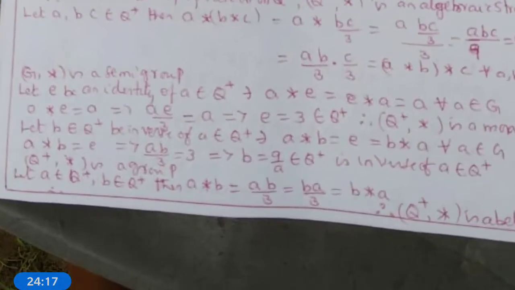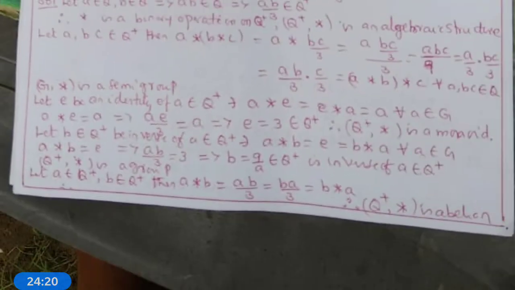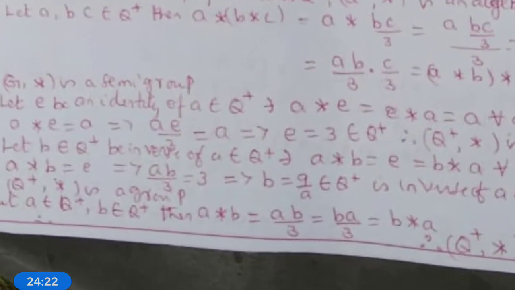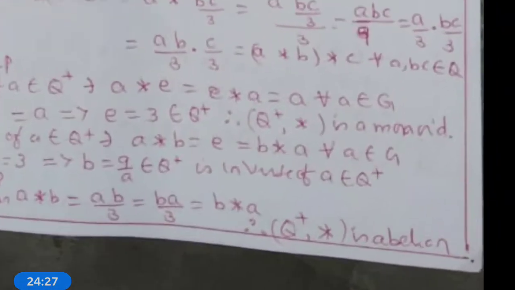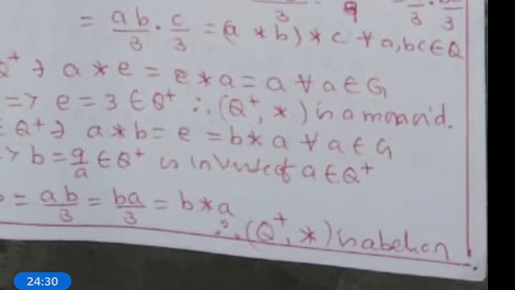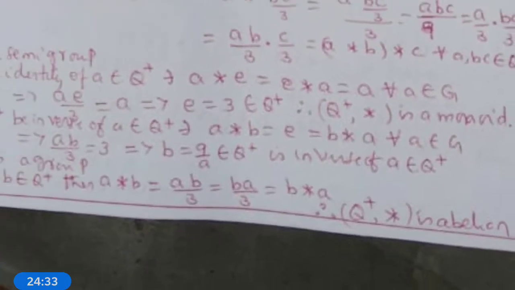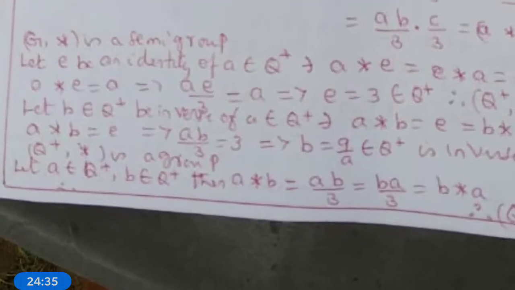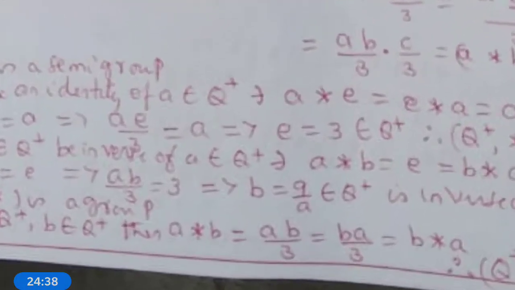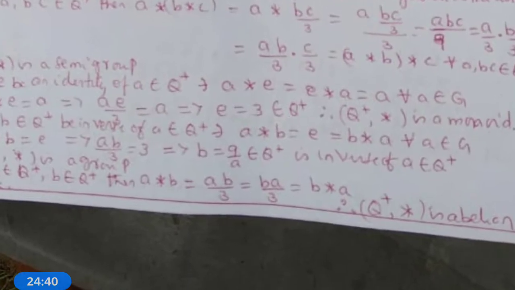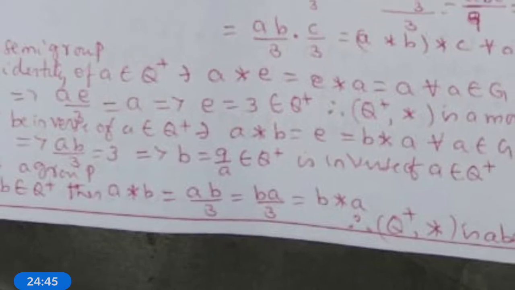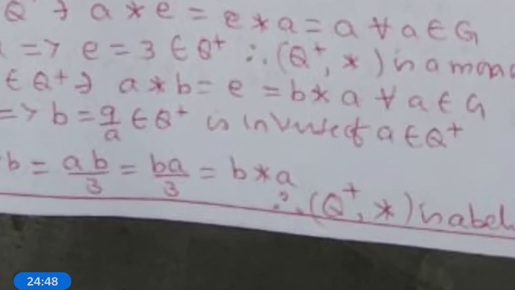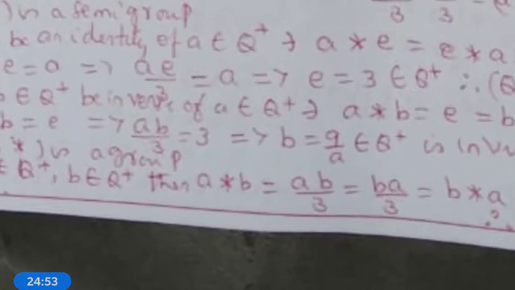Now we want to verify the existence of inverse for a in Q plus or not. Let b belong to Q plus be the inverse of a belonging to Q plus such that a star b is equal to b star a is equal to e for all a belongs to Q plus. What is a star b? ab by 3. What is e? 3. ab by 3 is equal to 3 implies b is equal to 9 by a. 9 by a belongs to Q plus. So therefore, b is the inverse of a belongs to Q plus. Therefore, Q plus comma star is a group.